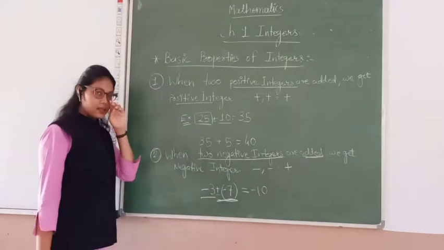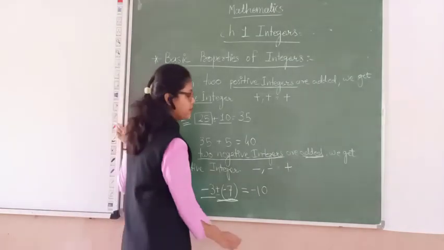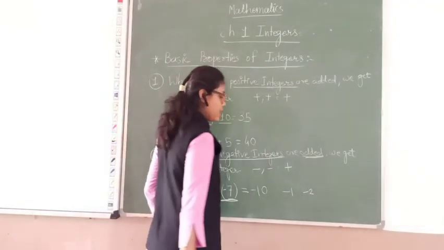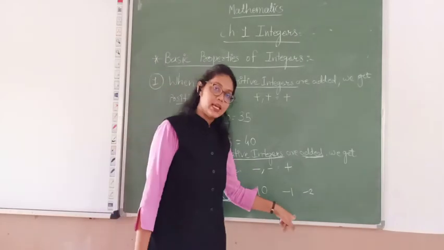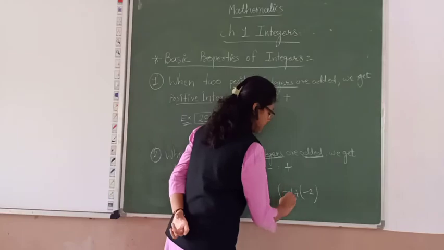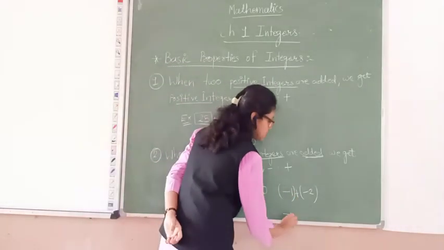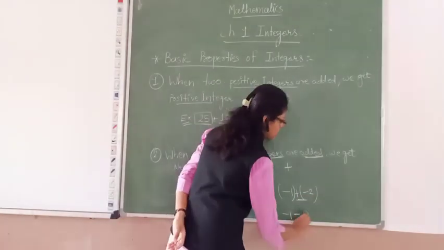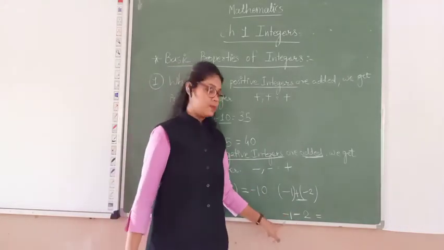Let's take another example, two integers, minus 1 and minus 2. Clear? We have to take two negative integers and then add them. Let's add it. First we solve minus 1 plus minus: minus plus minus gives minus, and here the 2 is minus.